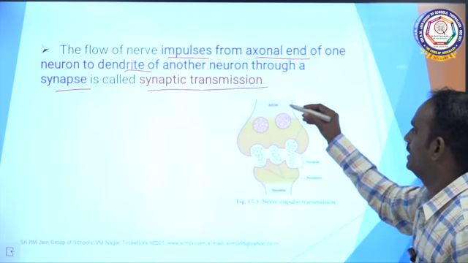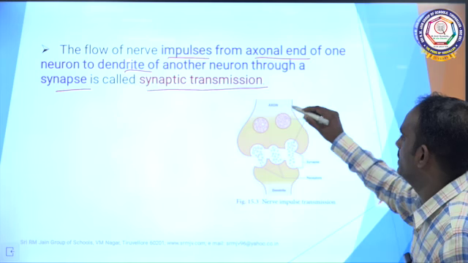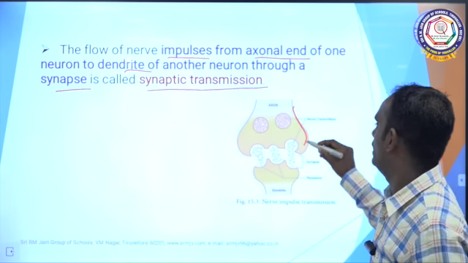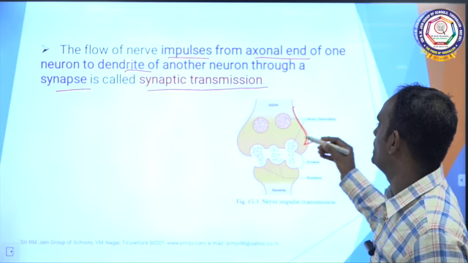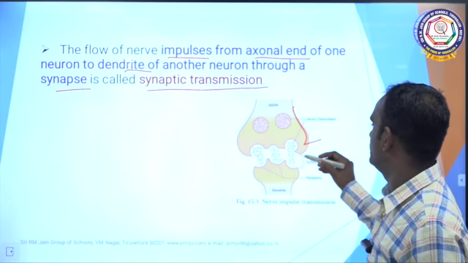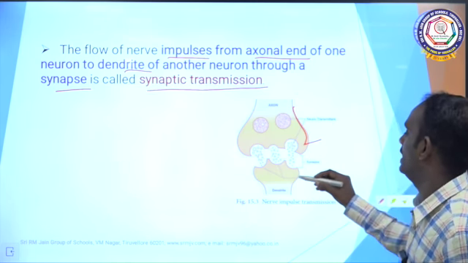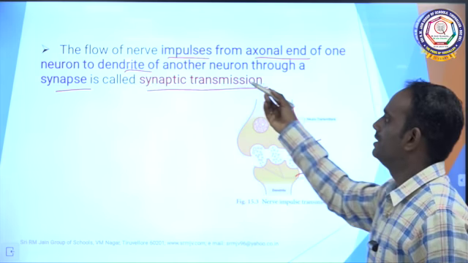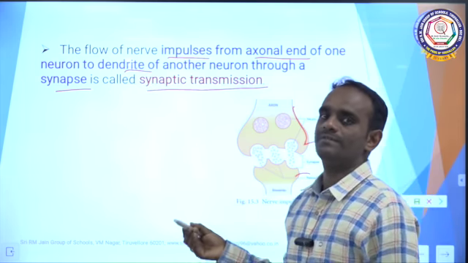See here, when the electrical impulse reaches the axonal end, it causes the neuron to release a chemical substance, and then this chemical substance stimulates the dendrites of the next neuron. So, that is called synaptic transmission. Okay.